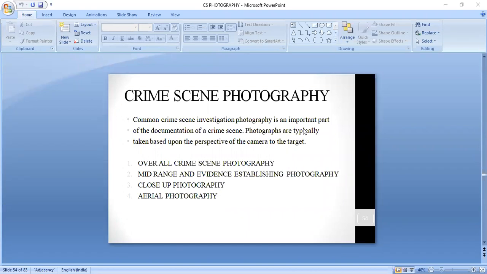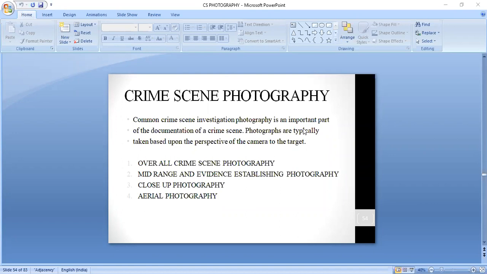In that, there is one portion, photography, documentation of crime scene. While you do the crime scene investigation, there are different processes of your investigation. You have sketching, barricading, photography, videography. So different processes for the investigation. One of the processes is your photography.